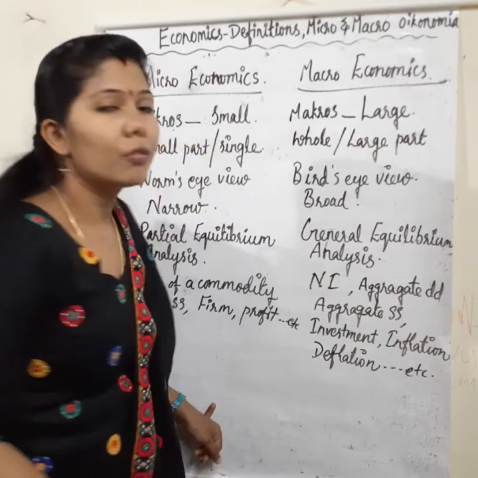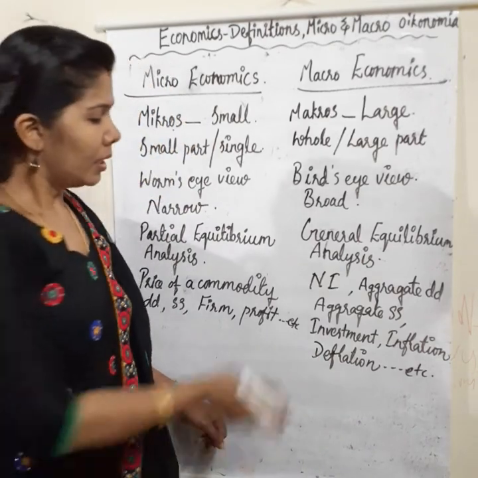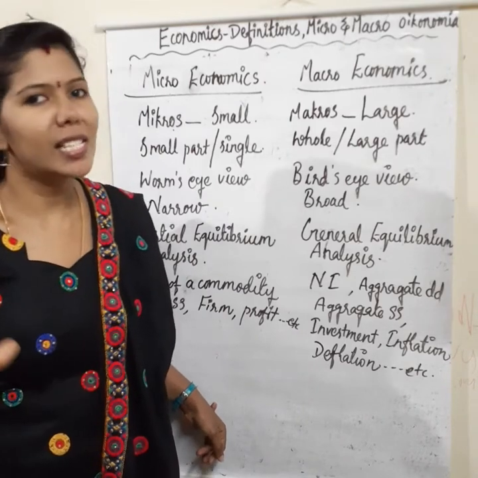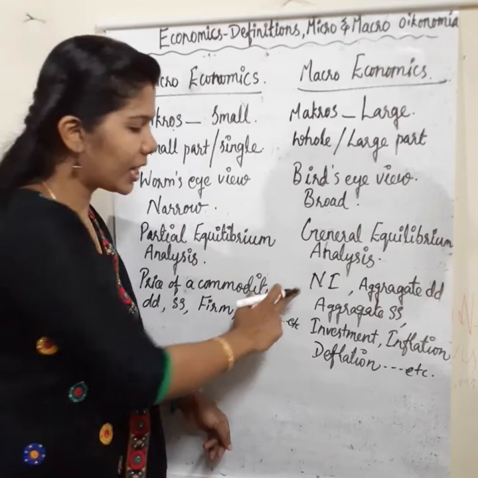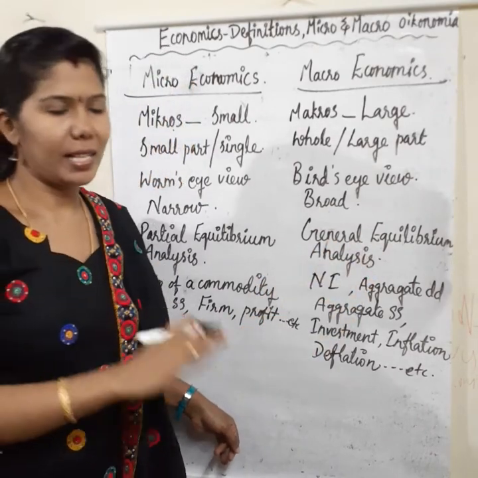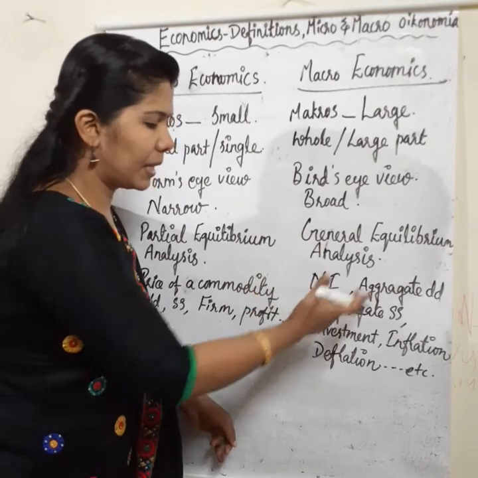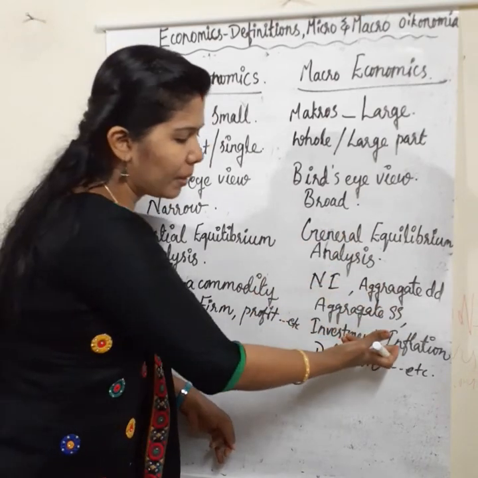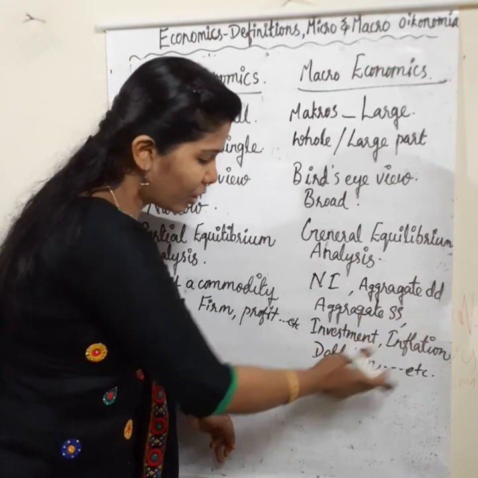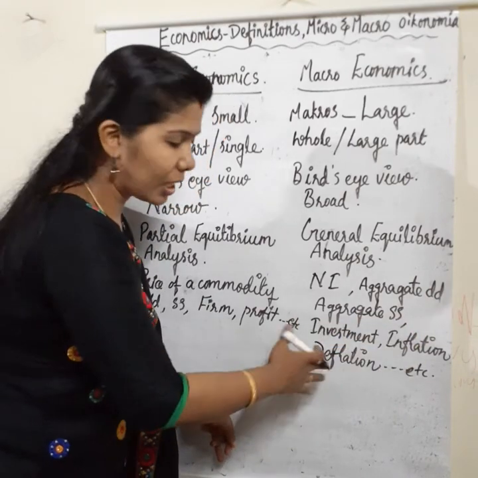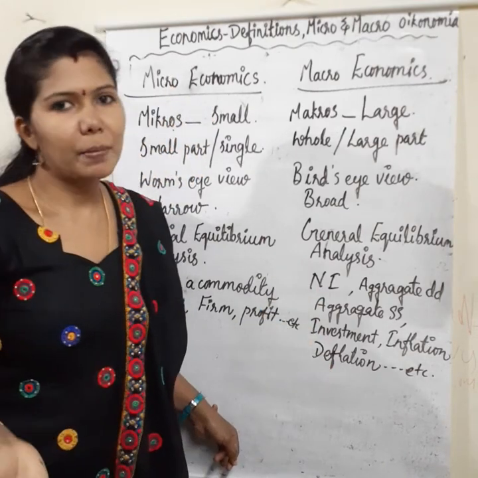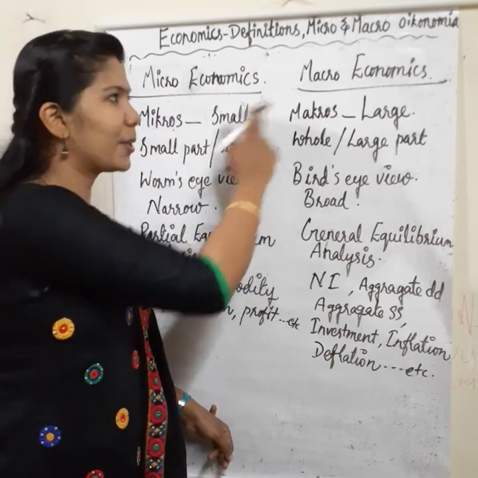These are all very big variables. Okay, national income of a country, the money value of all final goods and services produced in a country, that is national income. Aggregate demand means whole demand. Aggregate supply, investment, inflation, deflation. When the price level is increasing, that is inflation. Decreasing of the price level, that is deflation. Like this, we can learn important big variables in macroeconomics.